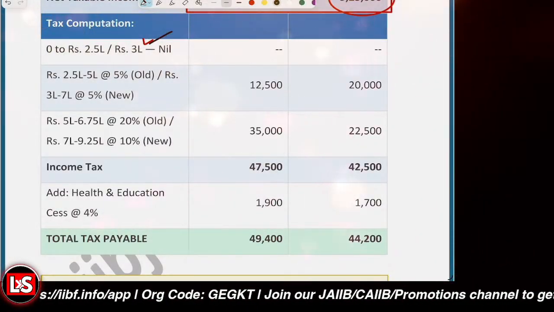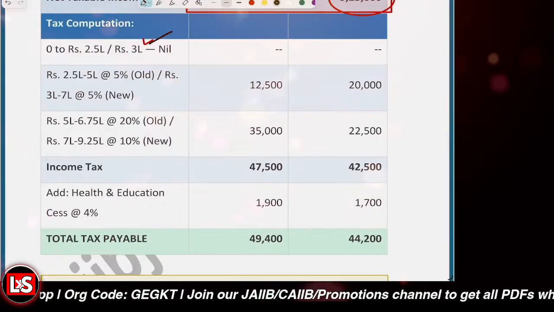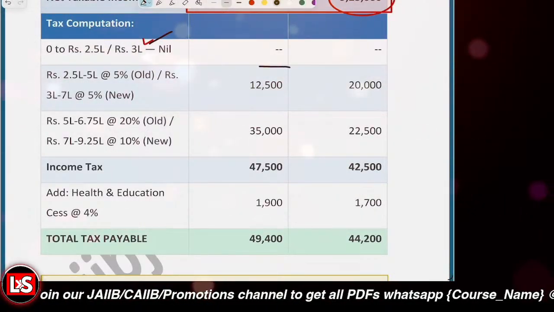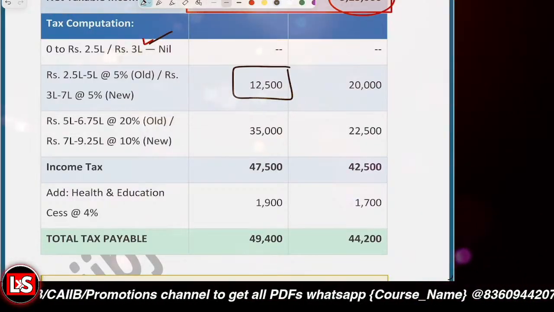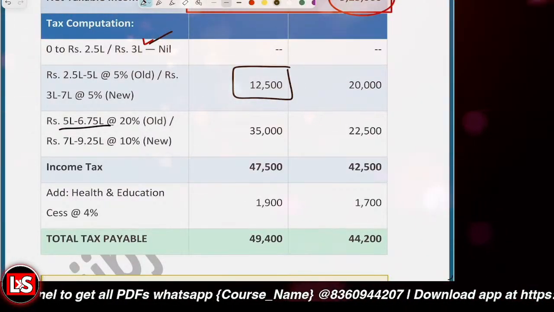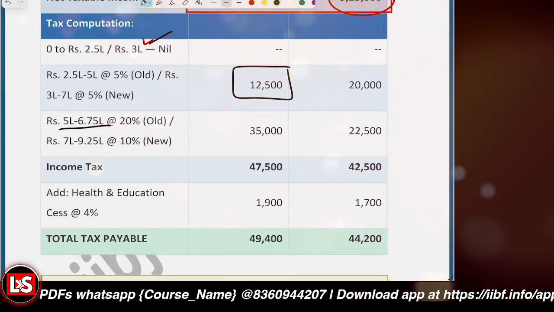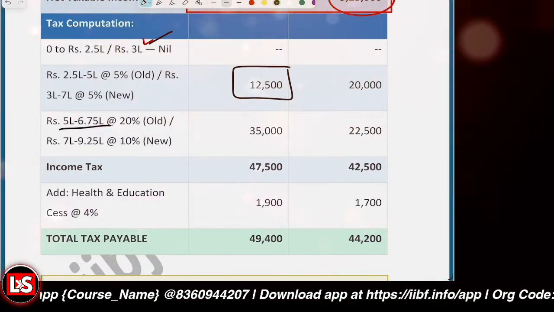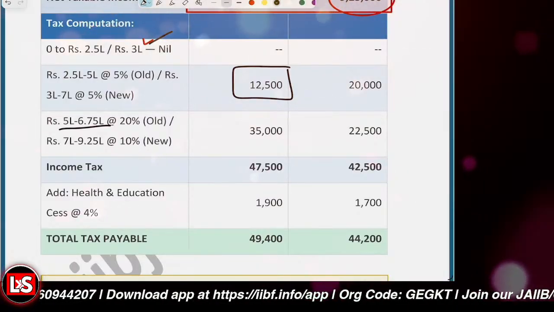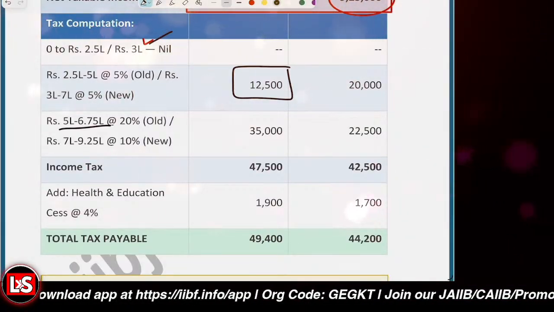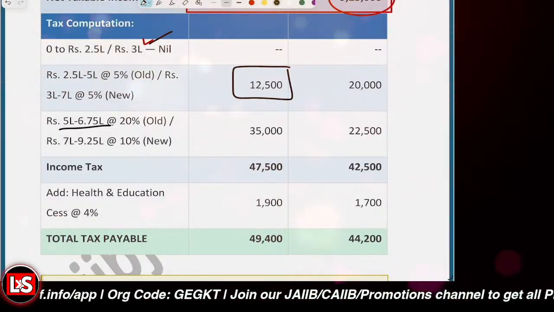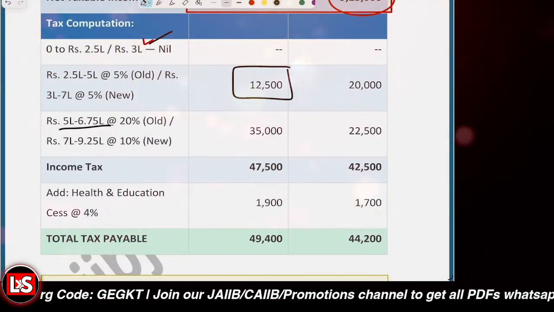So up to 2.5 lakh, it is nil. And for 2.5 to 5 lakh, it is 12,500. And further, for 5 to 7.5 lakh, it is 35,000. Now, previously this particular tax regime was there, but now there have been some changes. I already told you, so we will be calculating by that particular formula only. So we will be calculating as per the new tax regime only, right?